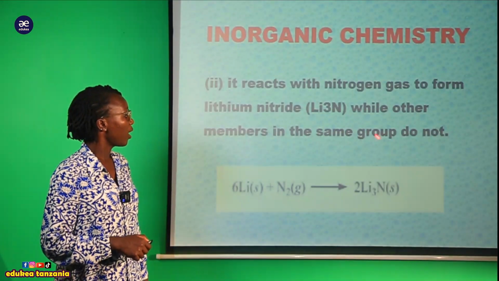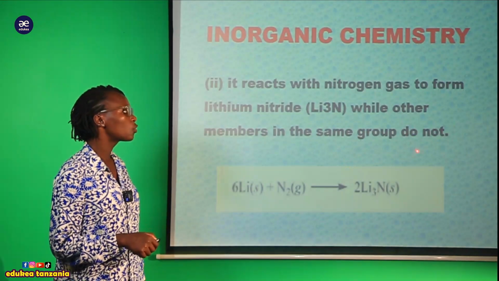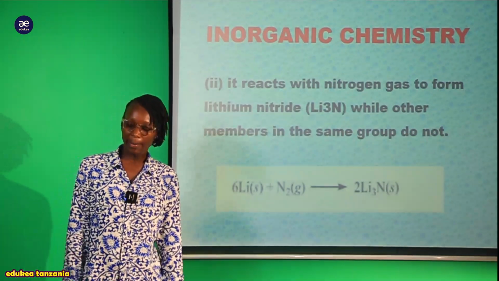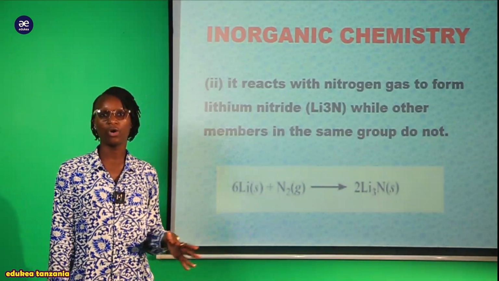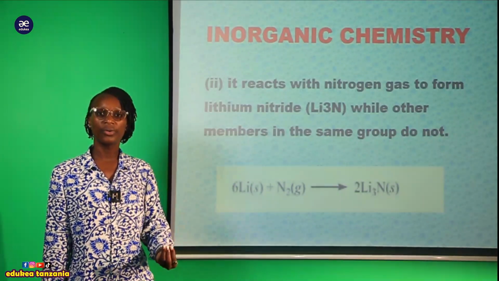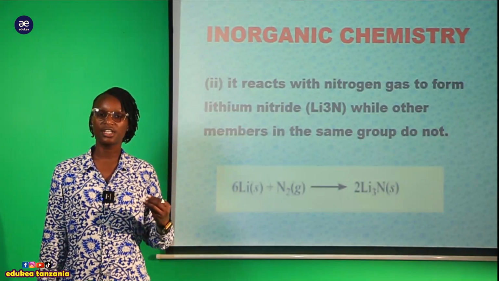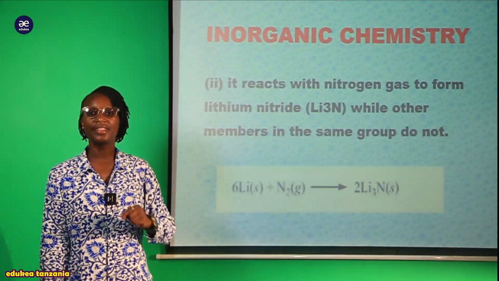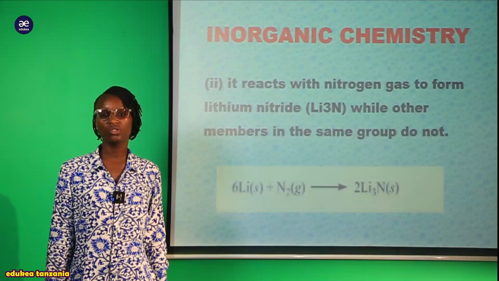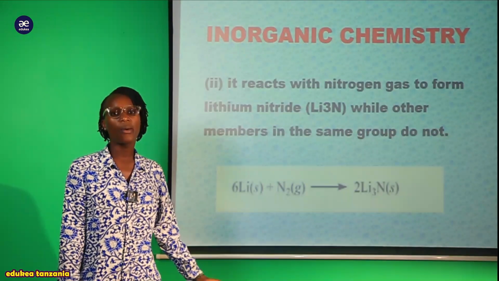So anasema kwamba while other members in the same group do not, kwamba members wengine wote kwenye ile group moja hawawezi kufanya hivyo. Only lithium ina uwezo wa kureact na nitrogen gas, therefore to form this lithium nitride compound. Lakini utashangaa members wenzake hawawezi kufanya hivyo.